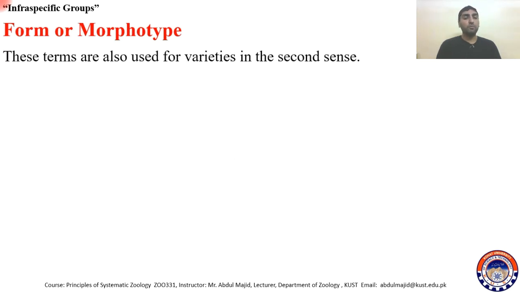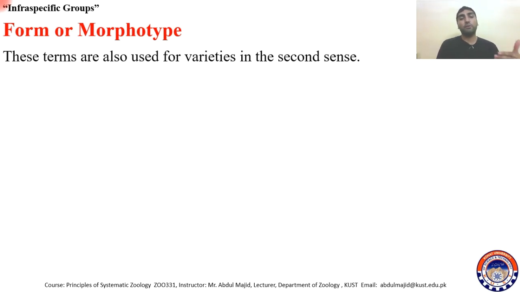Then there is form or morphotype. These terms are also used for varieties in the second sense, because in a population, if there are different forms or different morphotypes, those were called varieties, or also forms. Morph means shape, and type means type, so different in form and physical appearance.